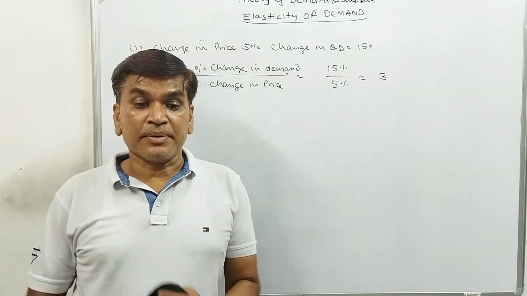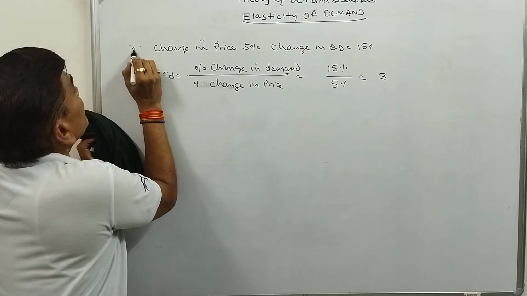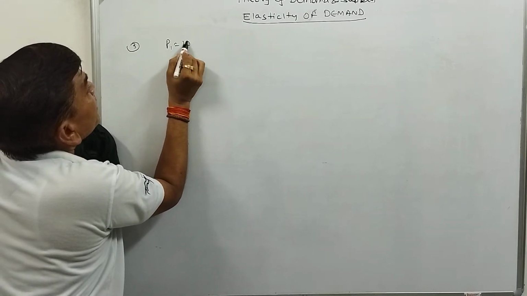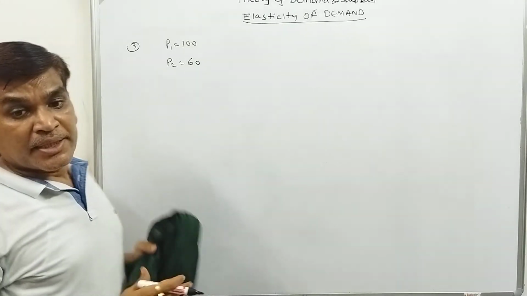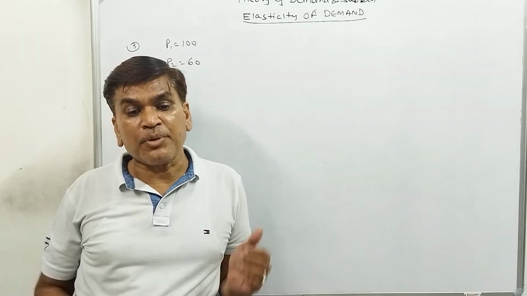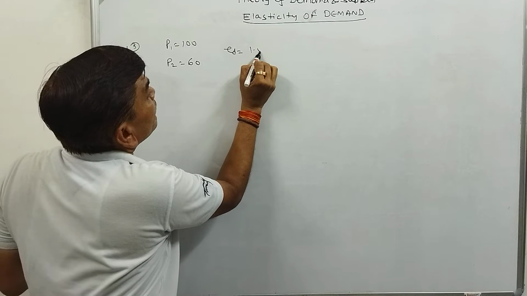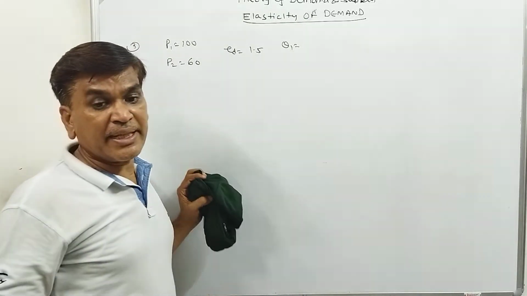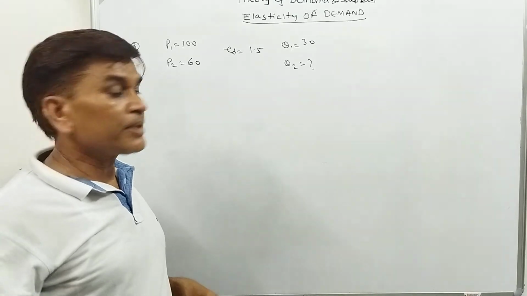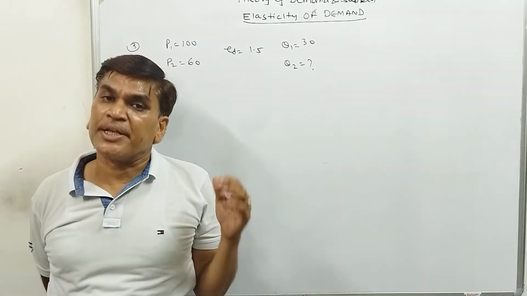Third question, the second example: the price of a commodity decreases from 100 rupees to 60 rupees, and the elasticity of demand is given as 1.5.